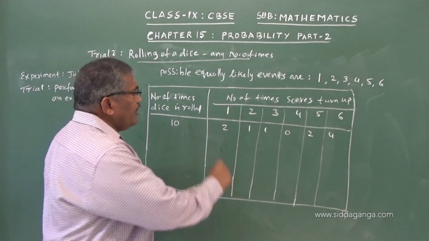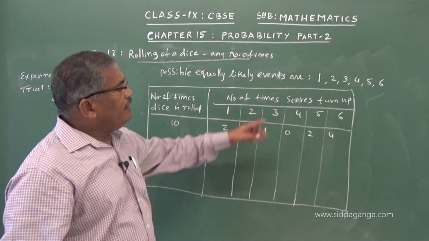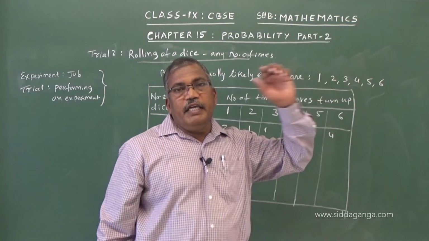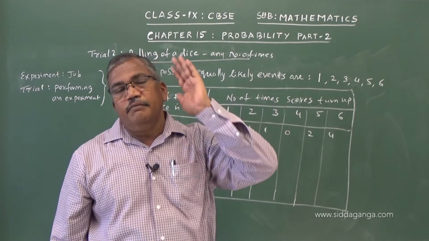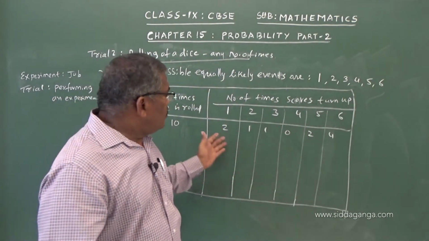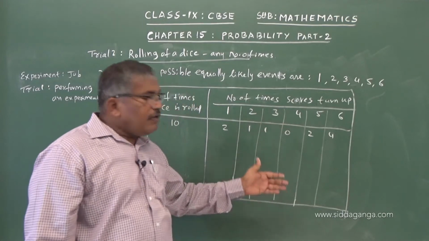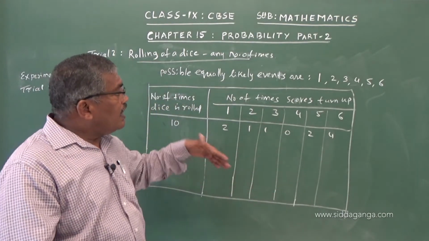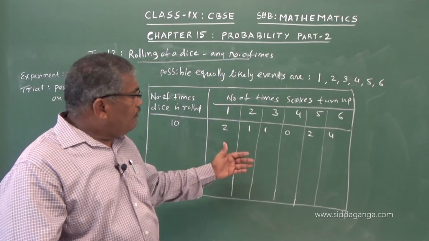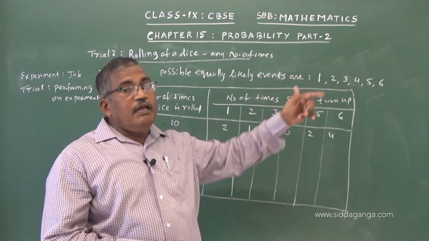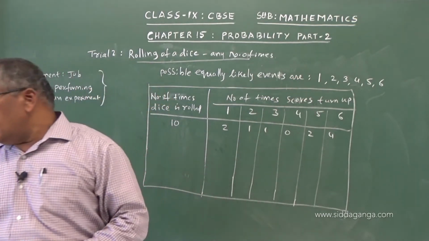Now the probabilities vary here, though they are having equal chance of any one of them coming up. If you make more trials, as in the previous case, we will find they have equal chance of coming up.